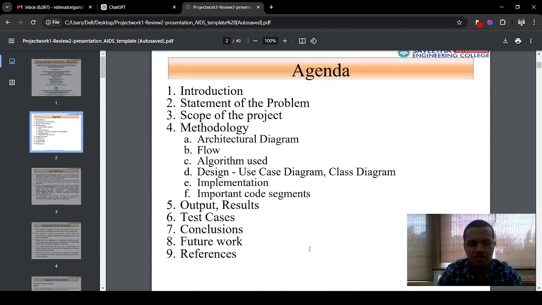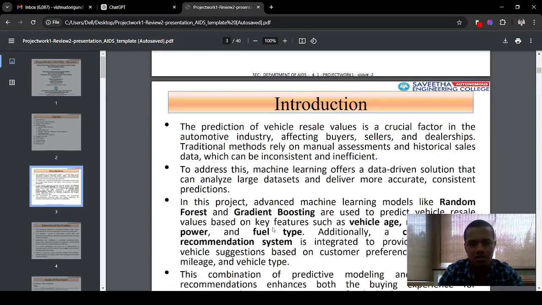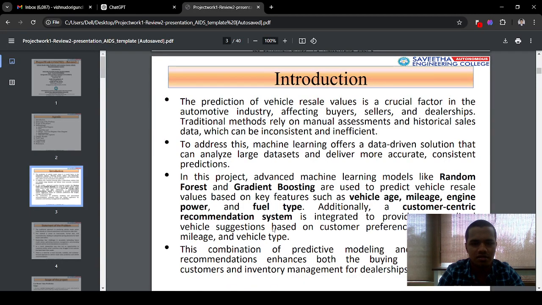This is the agenda for my project: introduction, statement of the problem, scope of the project, methodology, outputs, test cases, conclusion, future work, and references. The basic introduction of my project is that I have to predict the vehicle resale value for the vehicle.